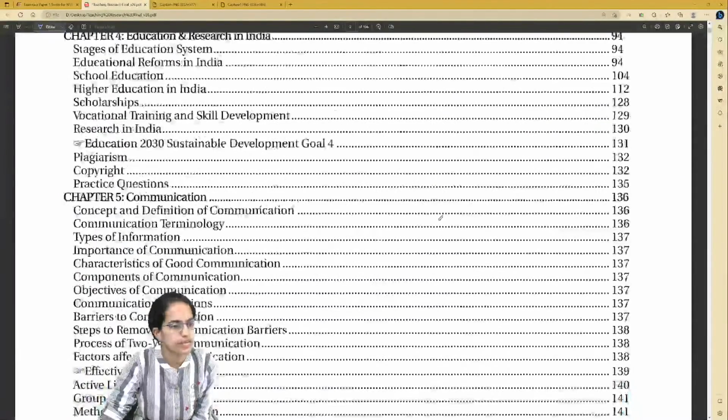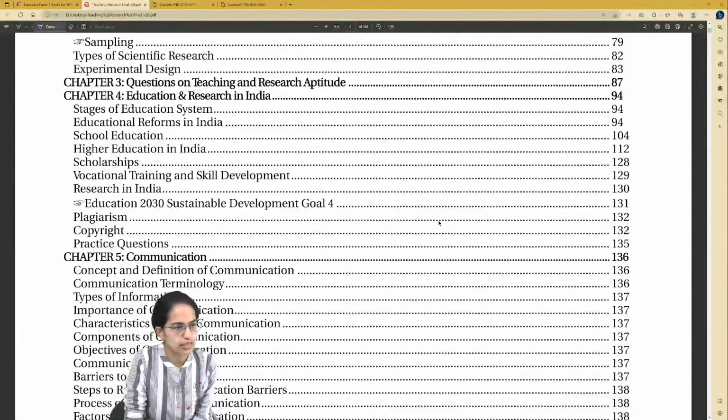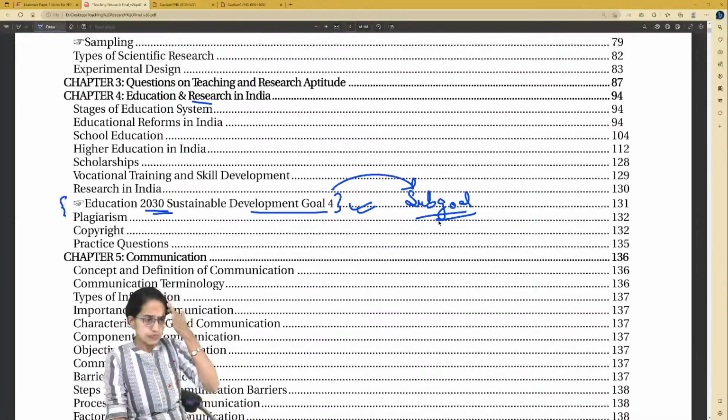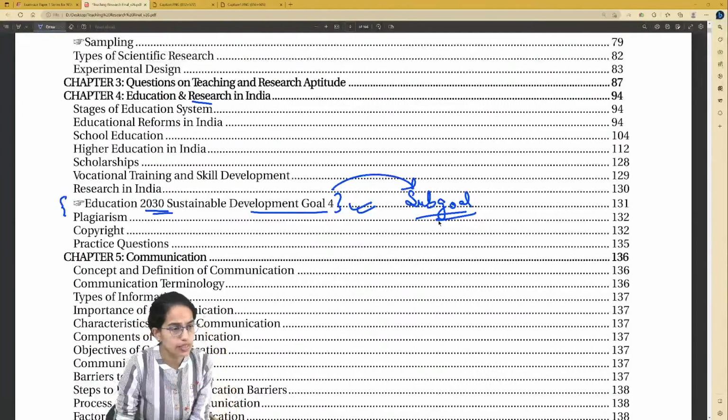Okay, the next is the section on education and research in India. Coming on to this section, especially the section on Sustainable Development Goal 4, education in India, the 2030 goals of education, extremely important. What was asked was the sub goal, not the goal but the sub goal within the Sustainable Development Goal 4. So a detailed list of that has been added.